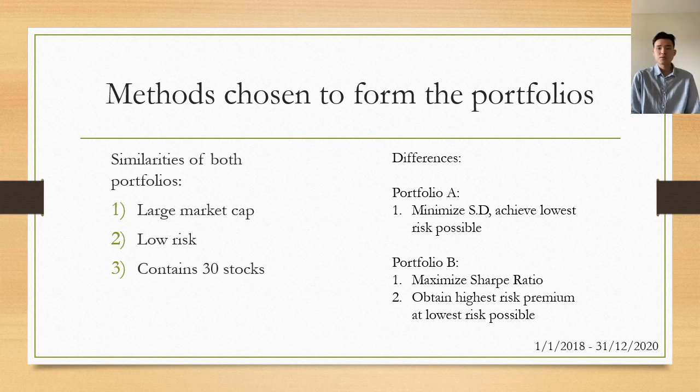As you can see, both portfolios follow the same requirements that are set by our client, which is that they must be large in market capitalization, low risk level, and both portfolios must contain 30 stocks each. However, the key differences between both portfolios are that for Portfolio A, we use the solver to minimize the standard deviation to achieve the lowest risk possible, and Portfolio B will be formed by maximizing the Sharpe ratio to obtain the highest risk premium at the lowest risk possible.